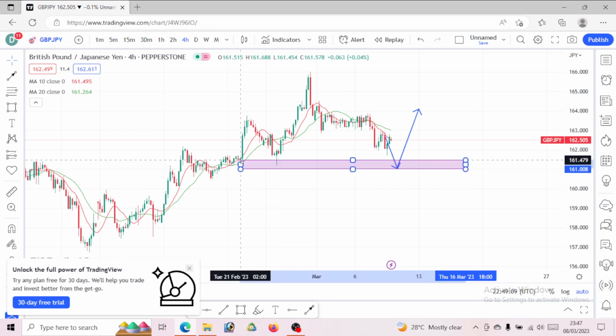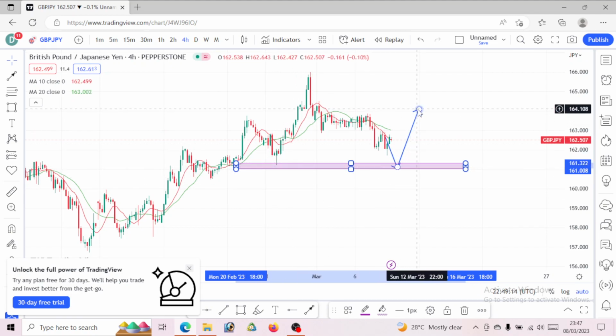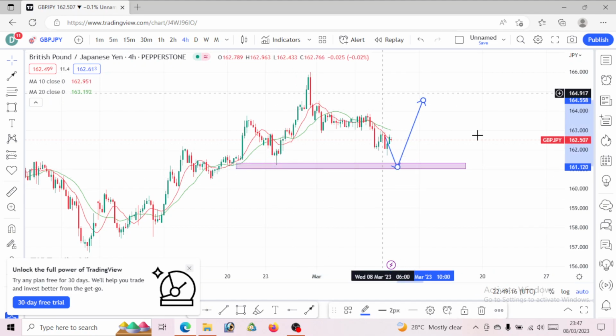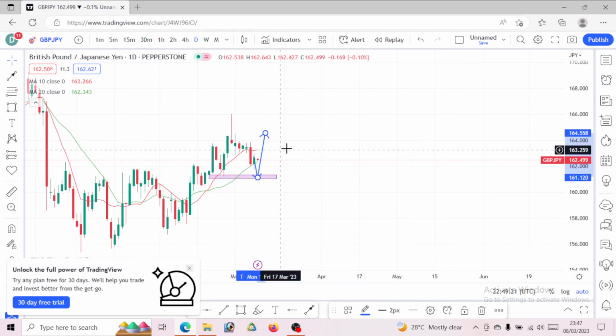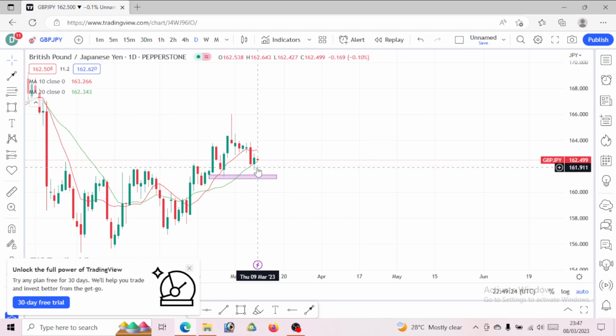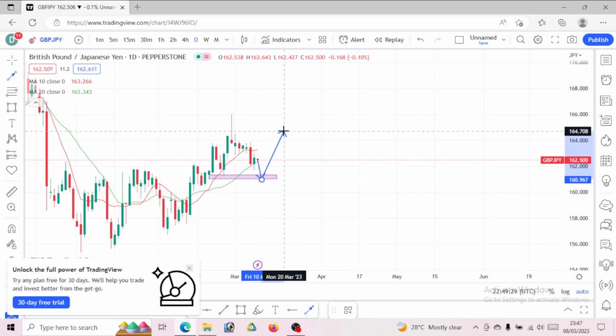Take out this candlestick wick you can see here, which I call the liquidity level. Once we can see price come out to take the liquidity level, then we expect GBPJPY to give us that bullish move. So let's sit on a daily time frame also, so we can see it is also still dropping, right? It will not be a surprise. Once we drop, we expect that movement upward.